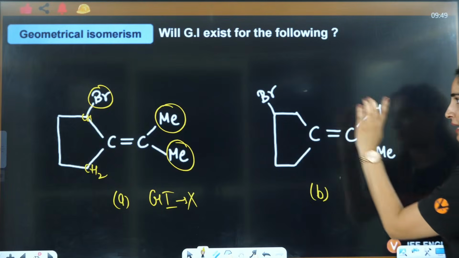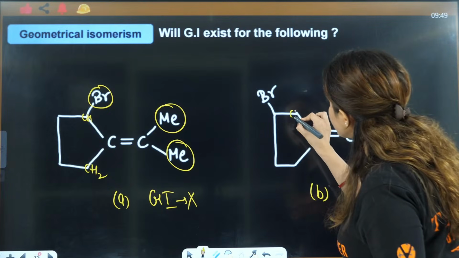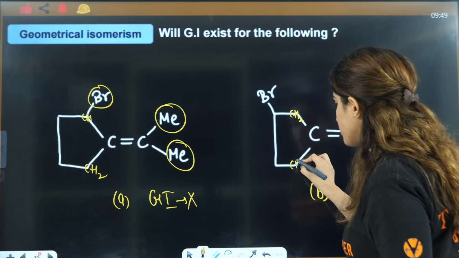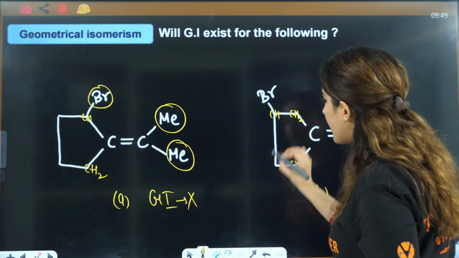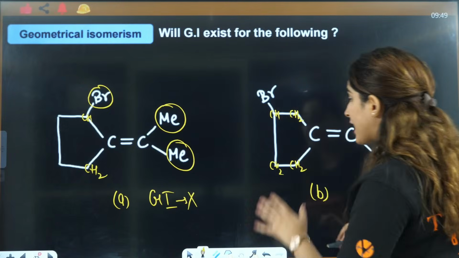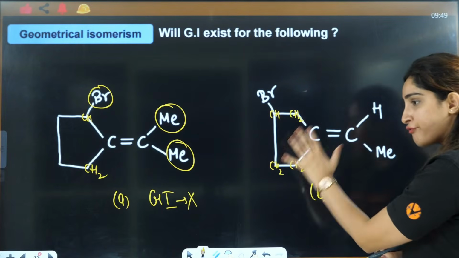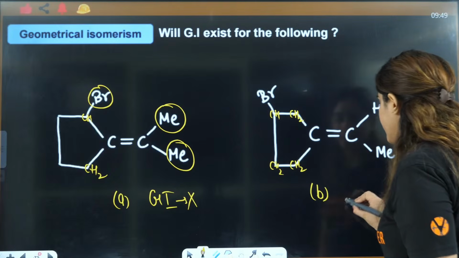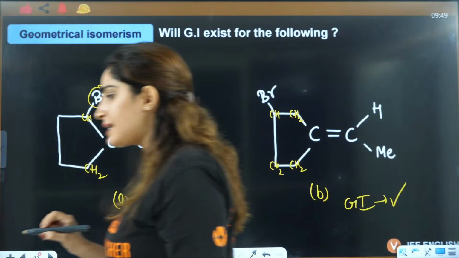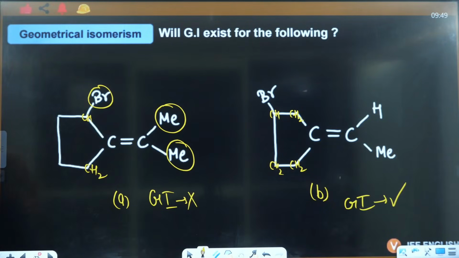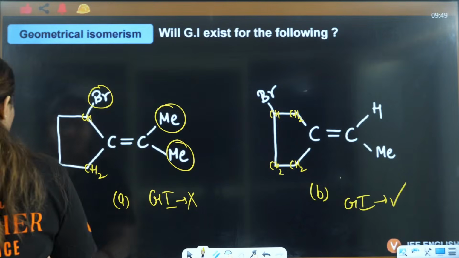Here the condition is applied. What about this one? Here you go. This is CH2. This is CH2. Here you're meeting CH2. Next step, here you're meeting CHBr. Here you're meeting CH2. So that means the environment is different, right? Environment different means GI is going to exist here, right? A doesn't exist, B will exist. A will not show geometrical isomerism, right?